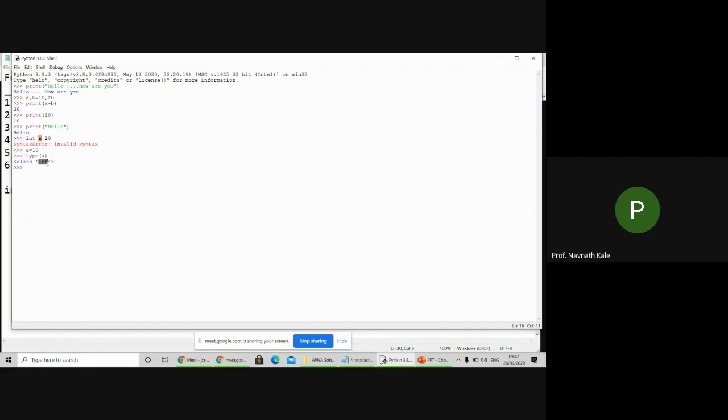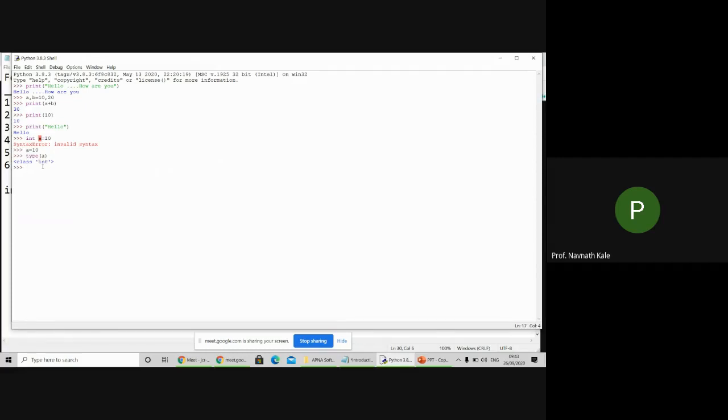No need to explicitly mention the type of variable. In other languages, we have to explicitly write the type, then only it will work. Here, no need to write the type. Based on the provided value, I'm providing 10, which we know is integer type. So ultimately the type is decided, and now it is an integer type.